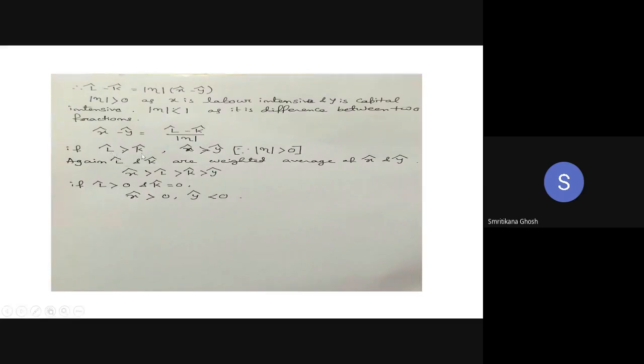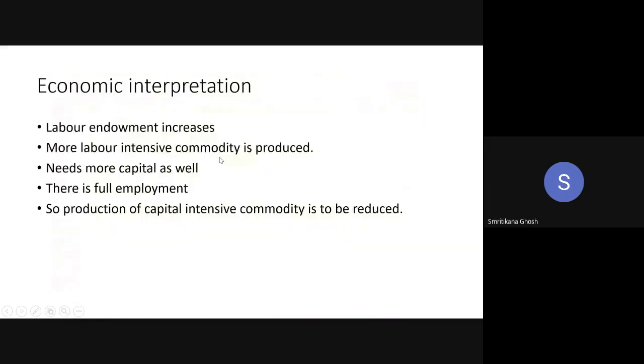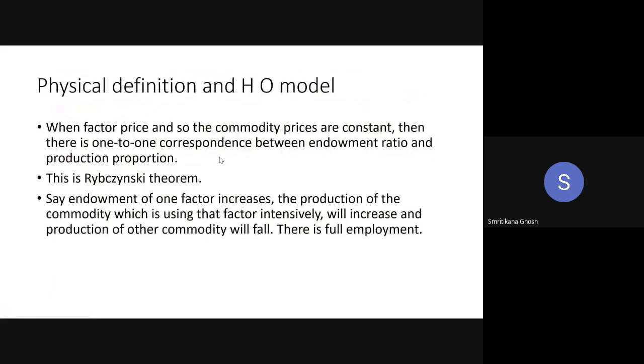This line is the general statement that if L hat is greater than K hat, then X hat is greater than Y hat. Look at your Rybczynski theorem. Endowment of one factor has increased. It is not saying that your labor should increase. The Rybczynski theorem says that if the endowment of any factor increases, then production of the commodity which uses that factor intensively will increase.